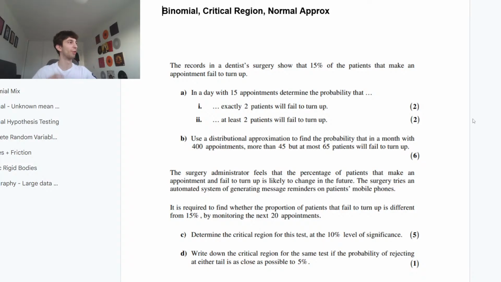Fine, boys. I'm trying to hit 300 subscribers. That's the goal. If we can hit 300, I'll be over the moon. We're close. Yeah. So this morning we did mechanics. Today I'd say we're mainly going to do some stats, but there are some very good points about rigid bodies. One more minute, then we'll get started.